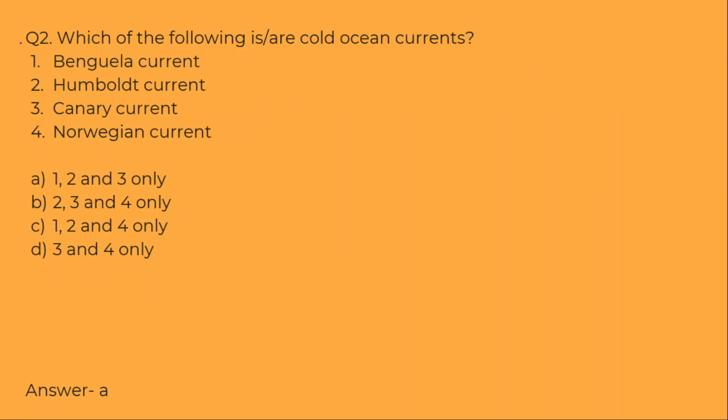Coming to the second question, which of the following is or are cold ocean currents? Now it is asking for the cold ocean currents, but it has not specified which ocean. Maybe Atlantic, maybe Pacific, any ocean, right? So we have to pick up only the colder ones. So Benguela, bangan ki sabzi Brazil party mein thi, so yes, it is a colder one, right? Humboldt we have not learned, so let's leave this for the time being. Canary, beer can, it was chilled, yes, it is a colder current. Norway. The couple was planning to go to Norway. So it is a warm ocean current, if you remember. Ant was spying on them and listening to their story. So this is a warm ocean current.